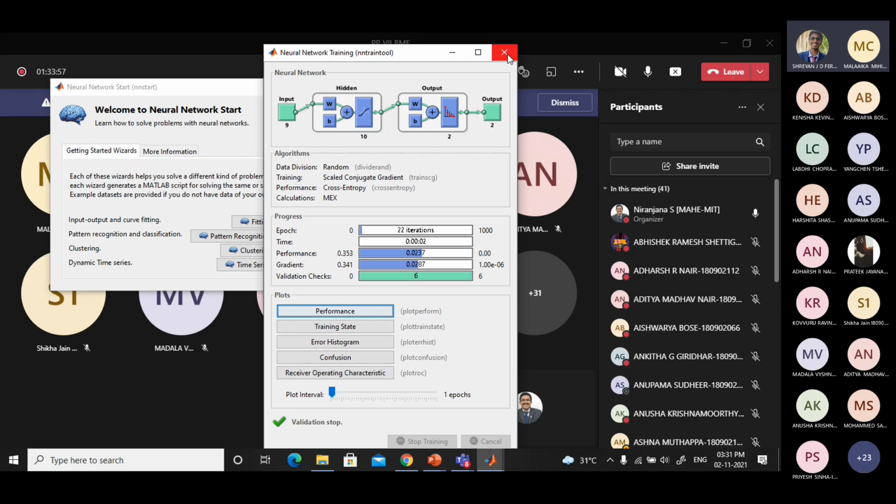If you want to update, you can update later and test many times. It will take only a few seconds because the dataset is small. I will show you more details in the later classes. I think I will stop here.